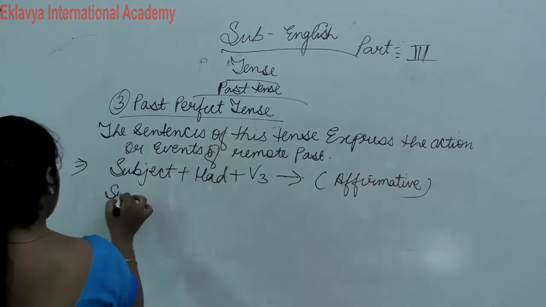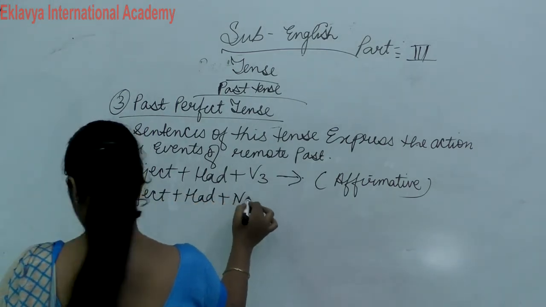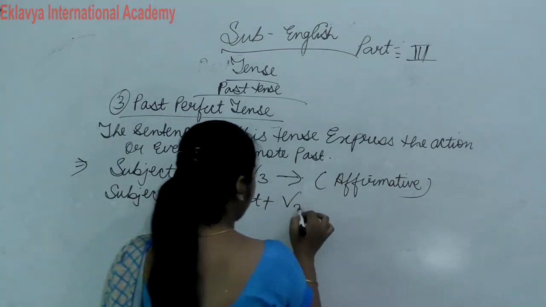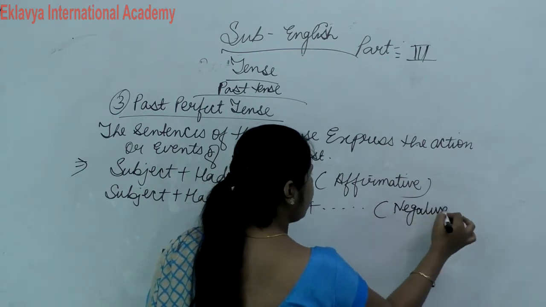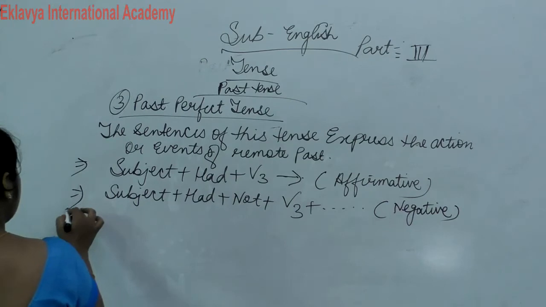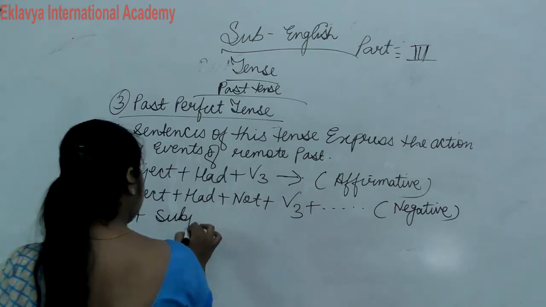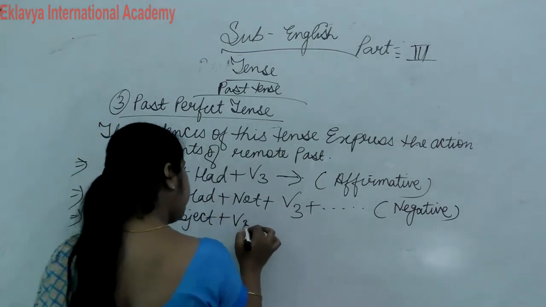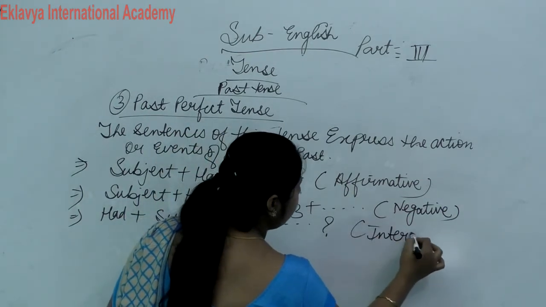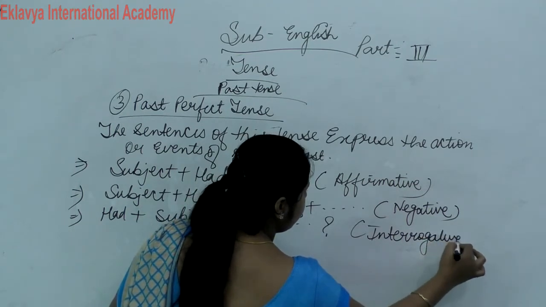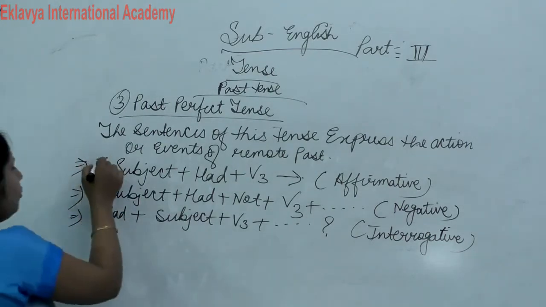Then after that, subject plus had plus not plus verb third form, and then rest of the sentence, this is called negative. Rest of the sentence means object. Clear? Now third structure is had plus subject plus verb third form, rest of the sentence, and then question mark. So this is our interrogative. Clear? So this way we divided into three structures.